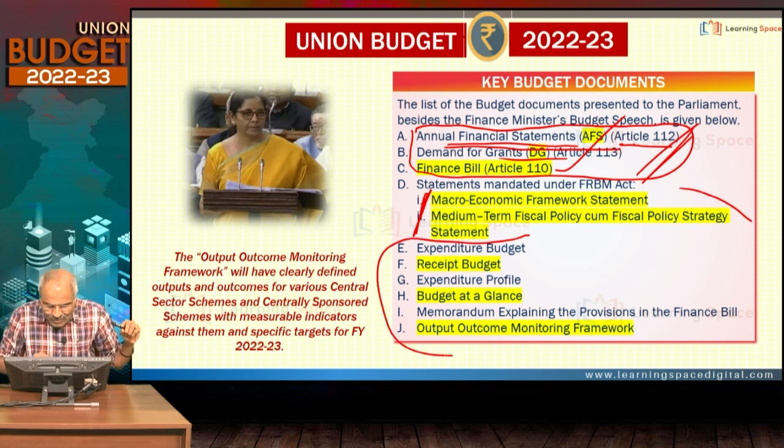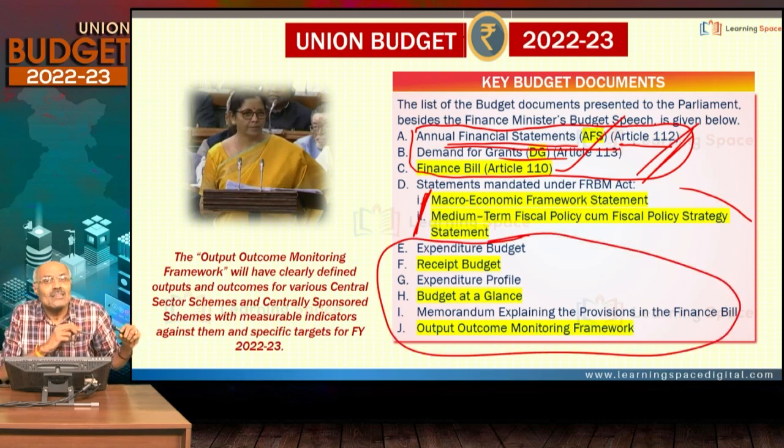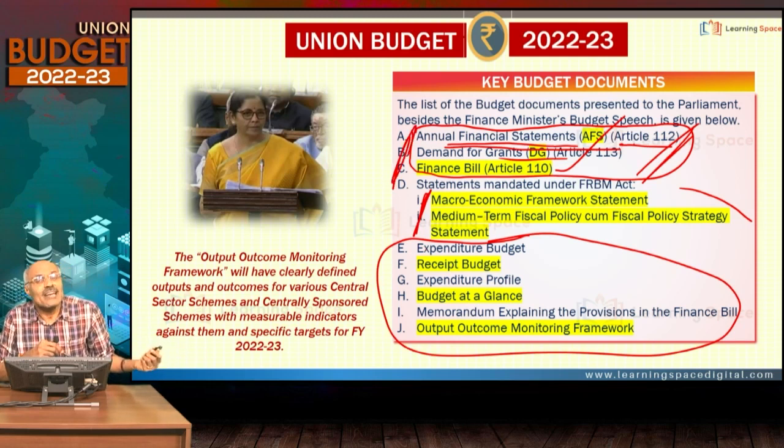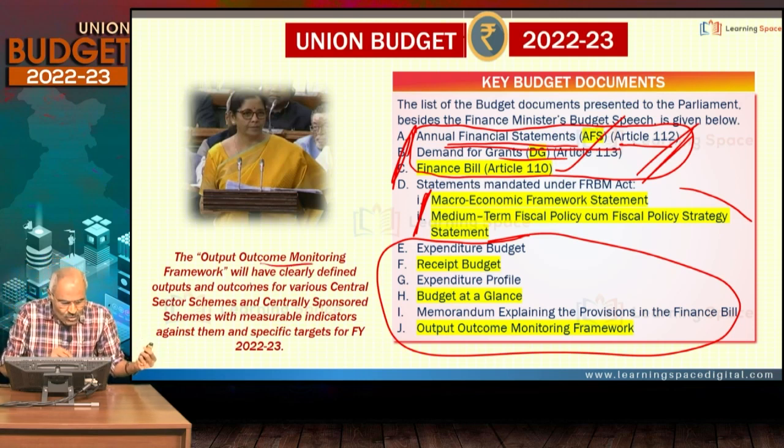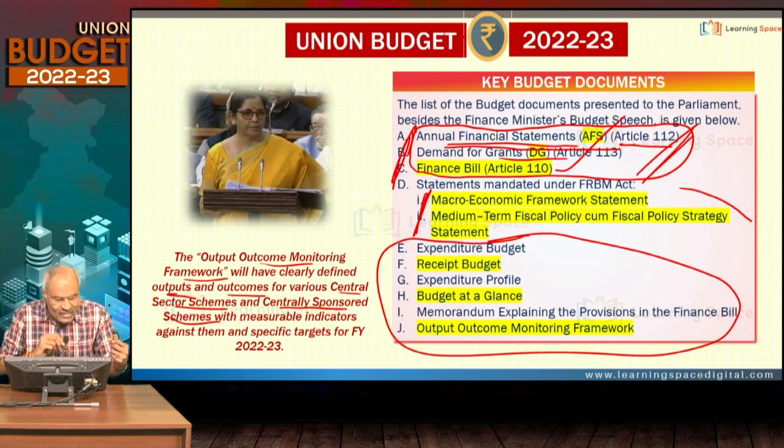The remaining things you see in the union budget are, you can say, explanatory memorandums to explain these things. I hope you got clarity. What is constitutionally mandated, what is mandated statutorily, and what are explanatory memorandums. Another important thing is the output outcome monitoring framework. This is for outputs and outcomes of various central sector schemes and centrally sponsored schemes.